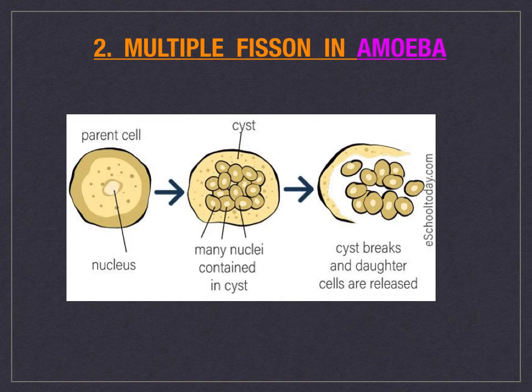Many nuclei are formed by repeated nuclear divisions in the cyst. It is followed by cytoplasmic division and thus many amoebae are formed. They remain encysted as long as there are adverse conditions. The cyst breaks open on arrival of favorable conditions and many amoebae are released.